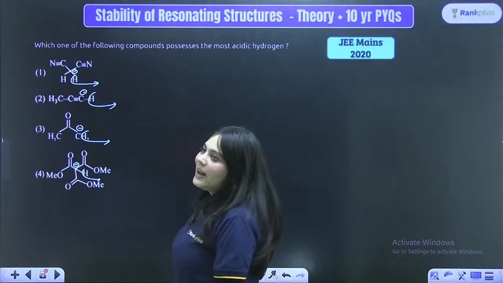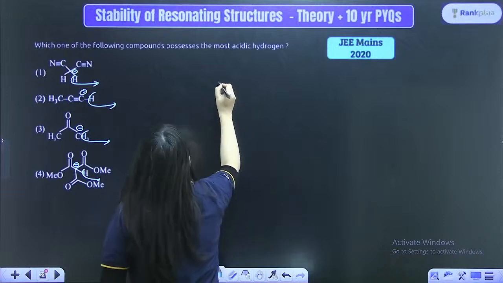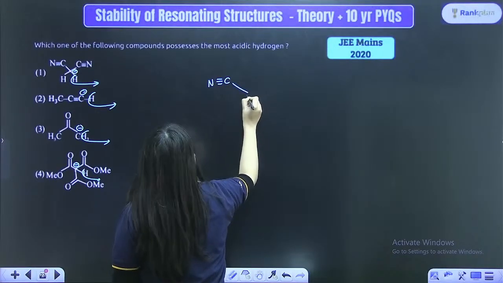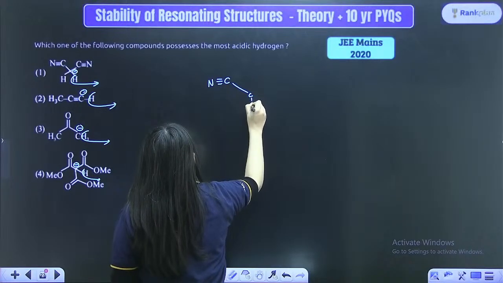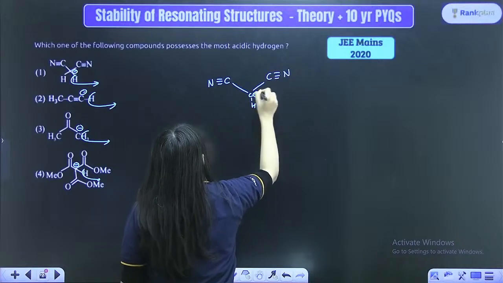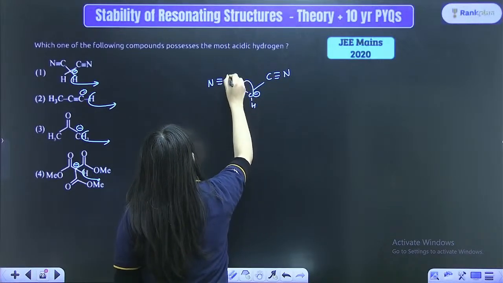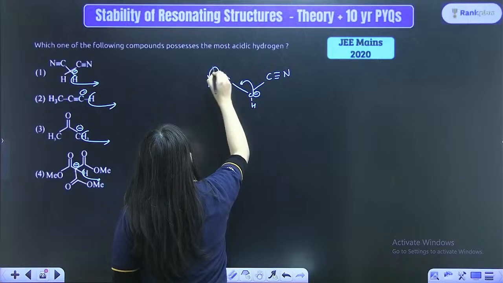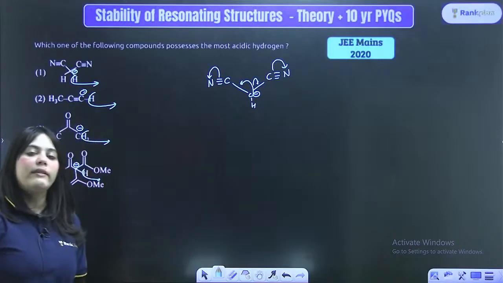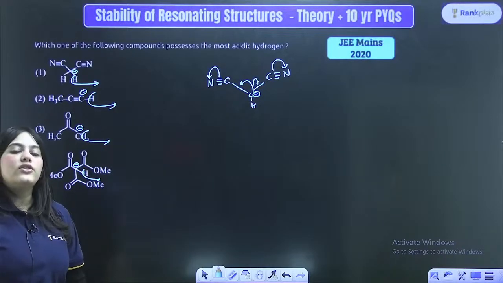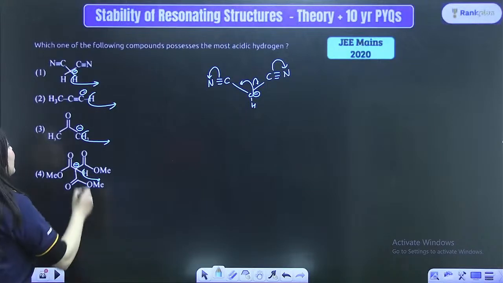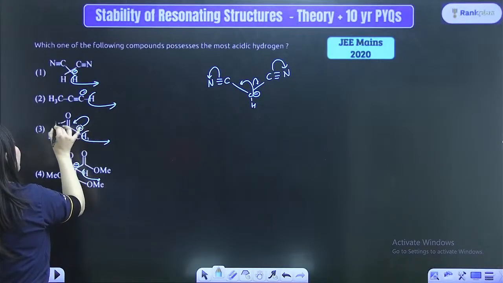Now, can you see the very first option? That option is C triple bond N. Here also, once again, there is a CH and a negative charge over here and also a C triple bond N, right? So this negative charge can show resonance over here. This can move over here, once again can move over here. This can show resonance, right? But only two resonating structures can be shown over here. And look at the third option once again. There can be just one resonating structure.